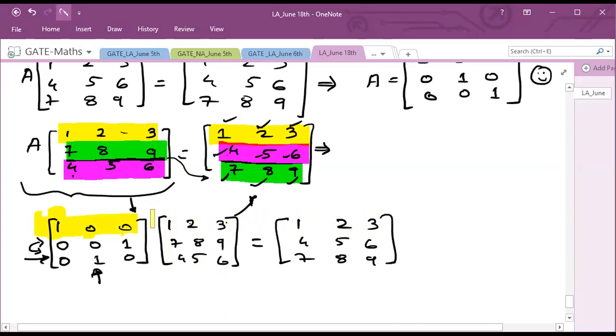So 1 0 0 multiplied with 1 7 4 will give me only 1, because all the other elements will be 0. 1 0 0 multiplied with 2 8 5, so 1 into 2 will give me 2. 1 0 0 in product with 3 9 6 will give me 3. So it is 1, it is 2, it is 3.